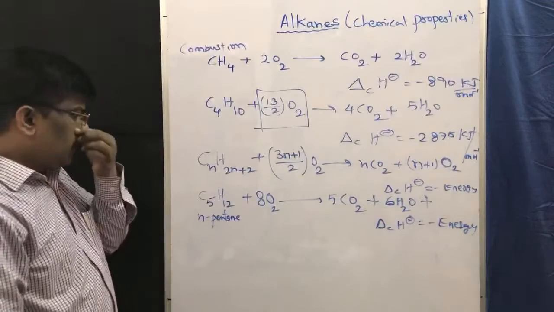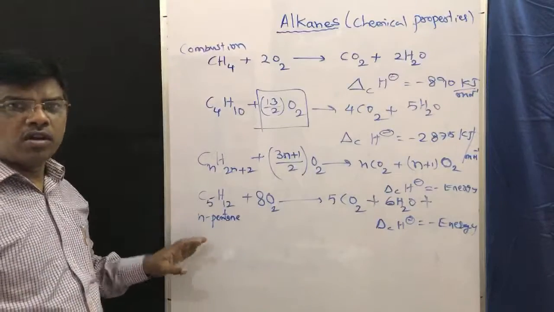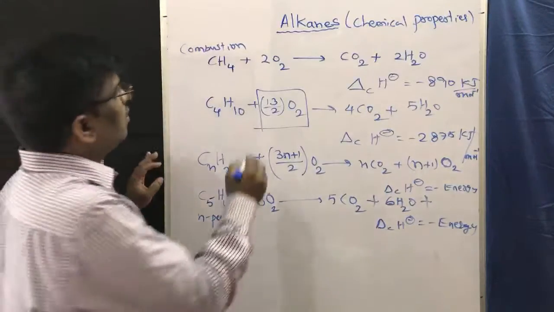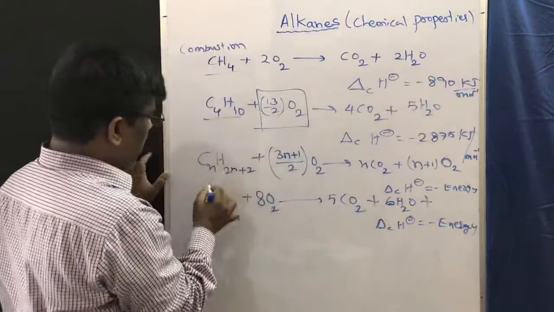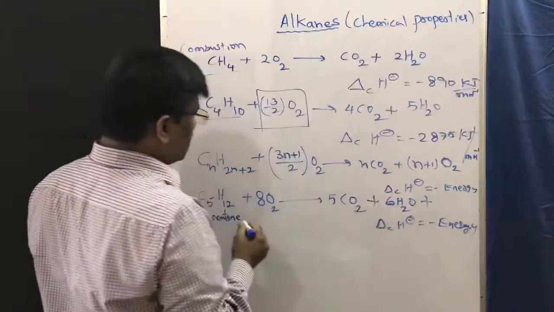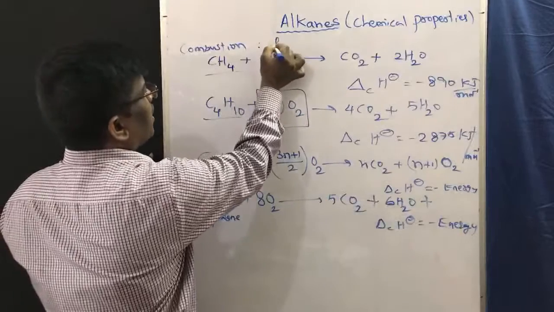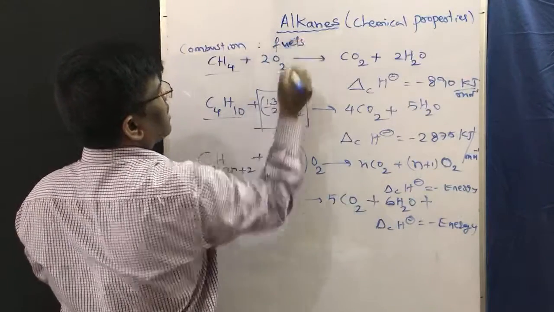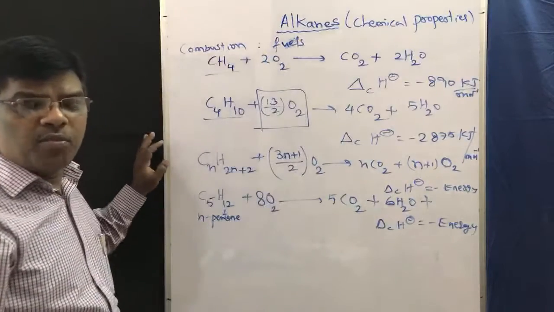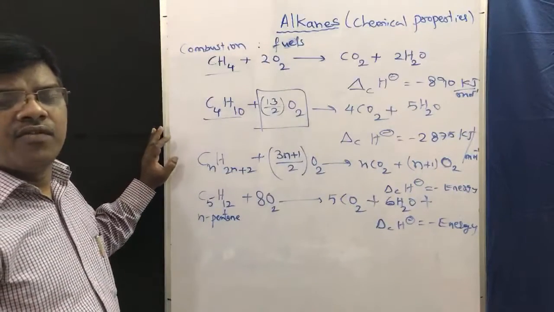Suppose I use a lesser amount of oxygen, what happens? Since all these alkanes, methane, butane, give energy, they are used as fuels. For aeroplanes, alkanes are used as fuels.